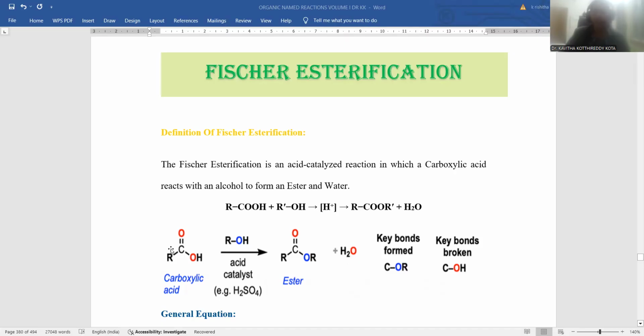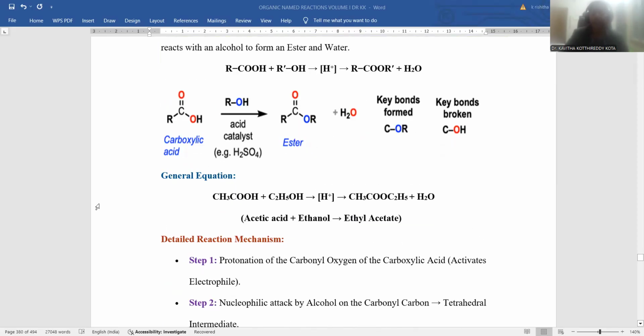So here a new bond is formed, RC=OOR, and a water molecule is removed. Formation of the C-O bond takes place and breaking of the C-OH bond is possible, right? So the general equation for this Fischer esterification is: whenever acetic acid is taken, ethanol is blended. This is called a condensation process. Under acid catalyzed conditions, there is a formation of ethyl acetate as the final product in addition to the water byproduct. This is a generalized equation.